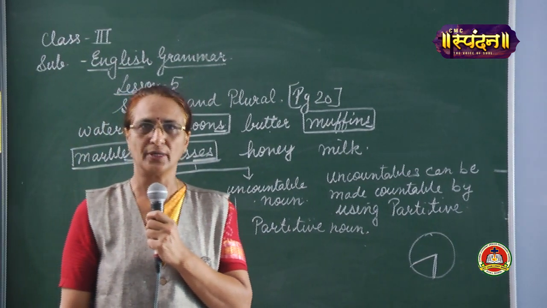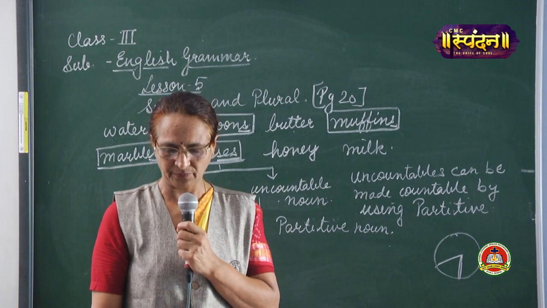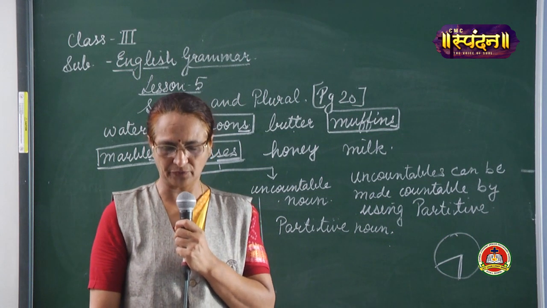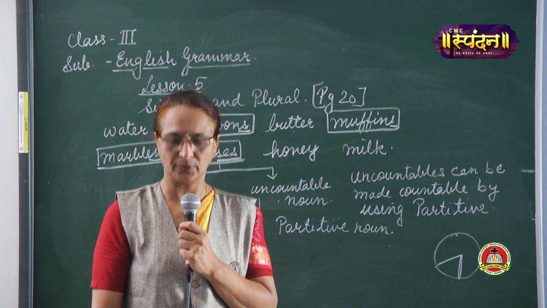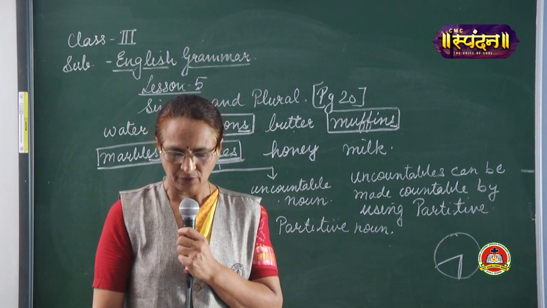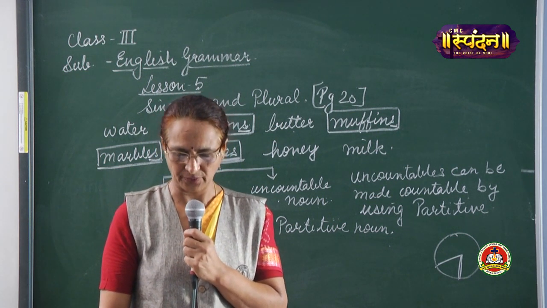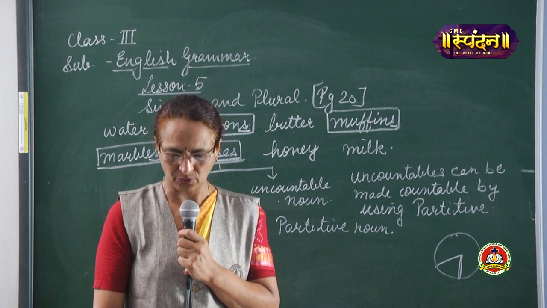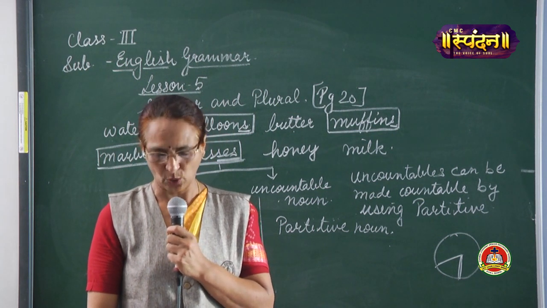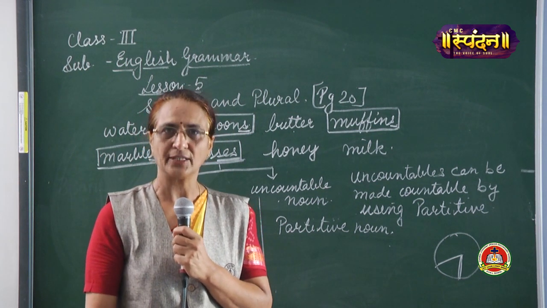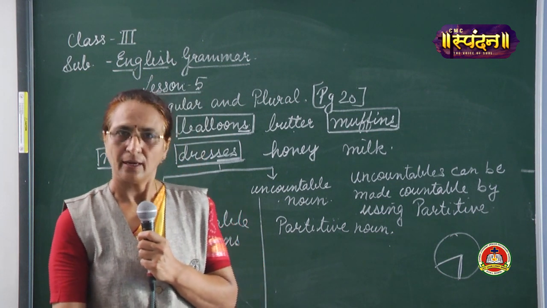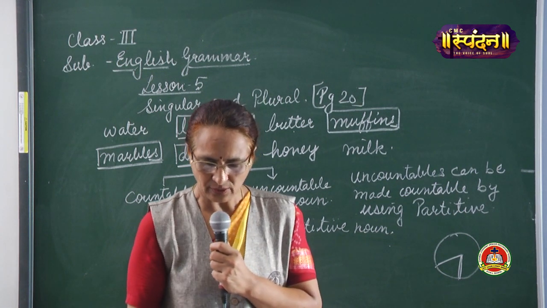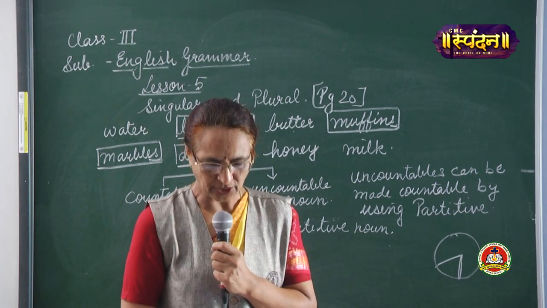Chocolate, a bar of chocolate, a box of chocolate. Coffee, a jar of coffee. Dirt, a speck of dirt. Dust, a cloud of dust. Furniture, a piece of furniture. Glass, a pane of glass. Grass, a clump of grass. Lemon, a slice, a wedge of lemon. Light, a flash, a ray of light. Oil, a drop of oil. You have to learn these very nicely, children. Now come again to page 22.